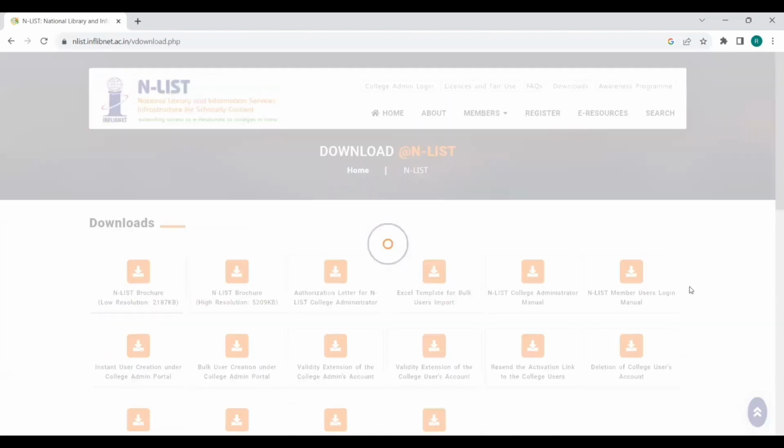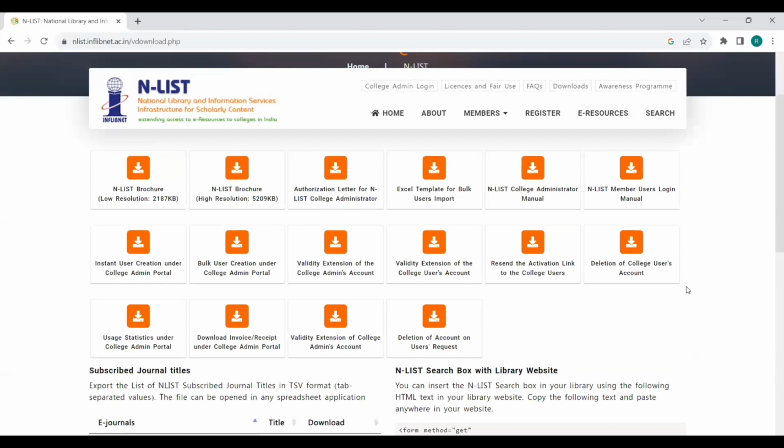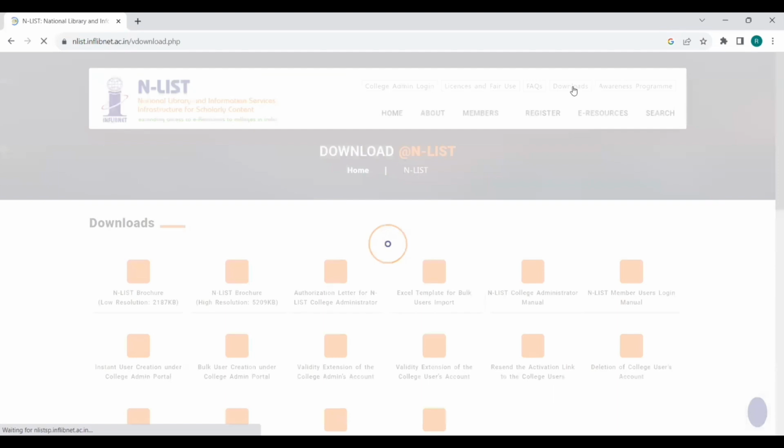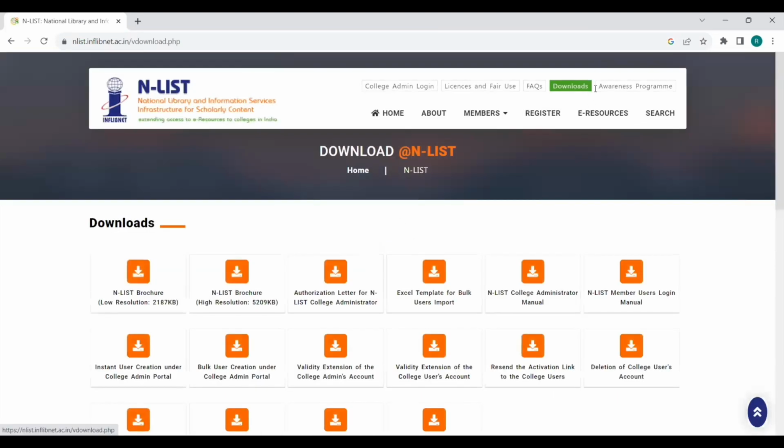The next is the download. This is also for administrative purposes. If we want to contact the INFLIBNET center, they have some predefined template; just fill in the template with your required inputs and post it, and then they will give the correct answer. Therefore this is regarding the administrative side, and this is regarding the downloads.